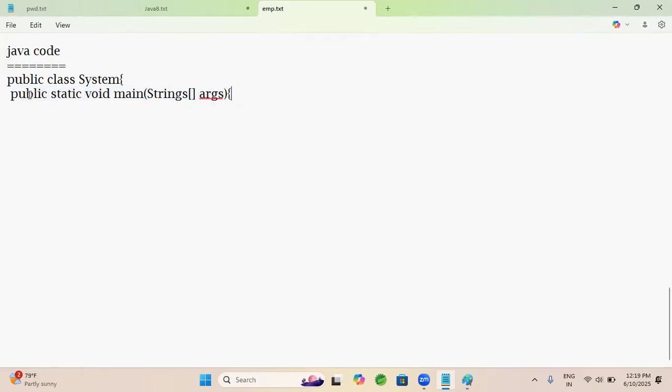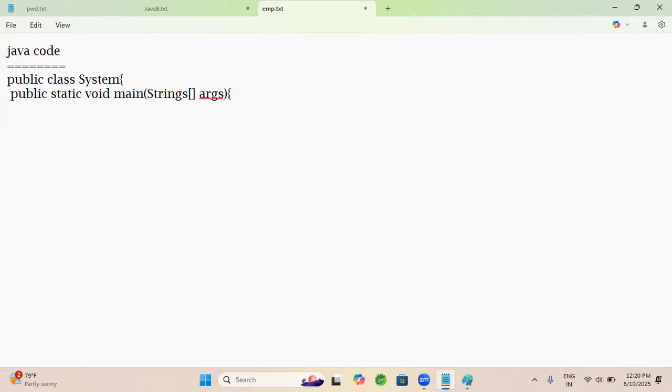Public means it needs to be accessed outside of the class. We are using a static method because we can't call this method without creating an instance of the class. Void means it does not return anything. And String[] is an array of string values.